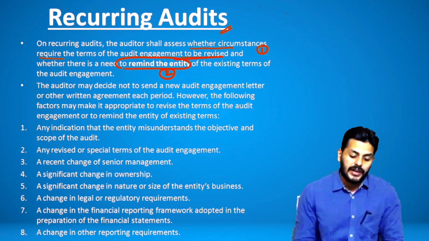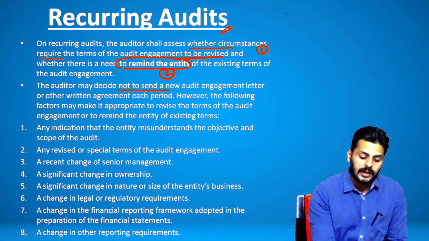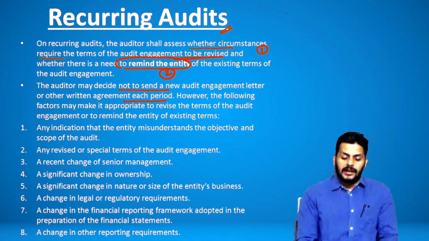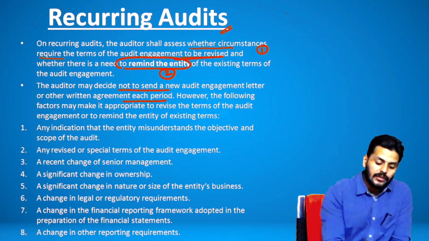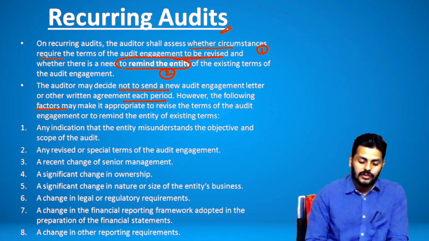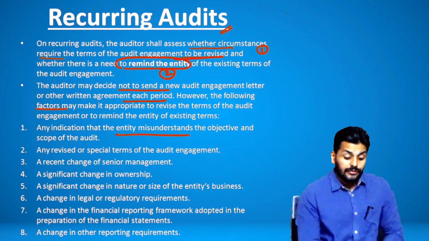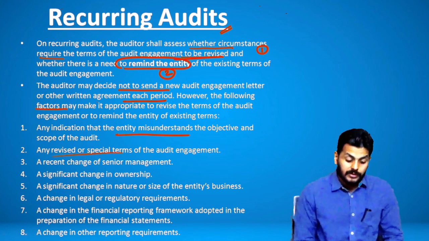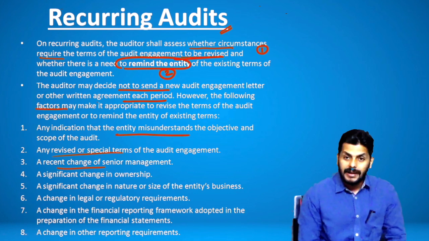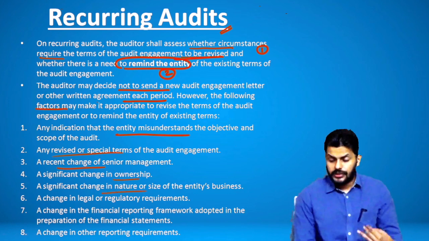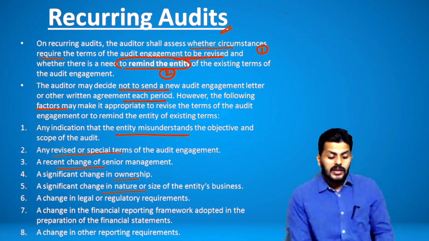The auditor may decide not to send a new engagement letter or other written agreement each period. It's not needed. Why do you have to send it again and again? However, there are some factors, and 8 examples are given there. Just brush through that. If you think the entity may misunderstand the objective, any revised terms or special terms are added, a change in senior management, a change in ownership, a change in nature. These changes definitely merit you sending a new engagement letter.